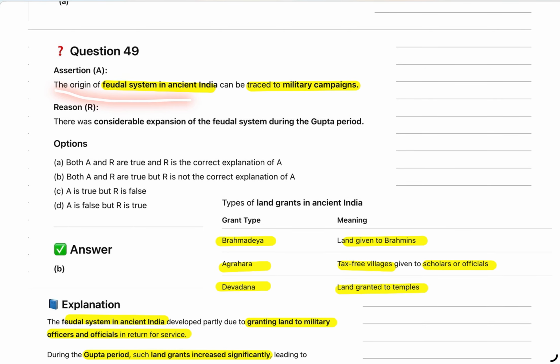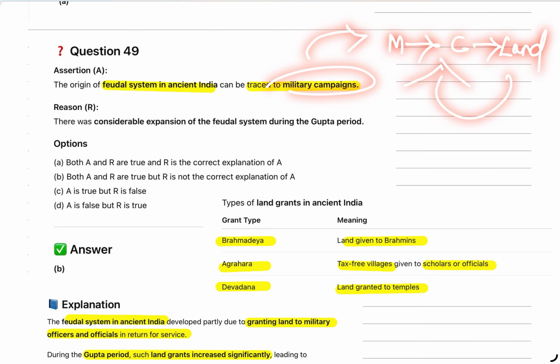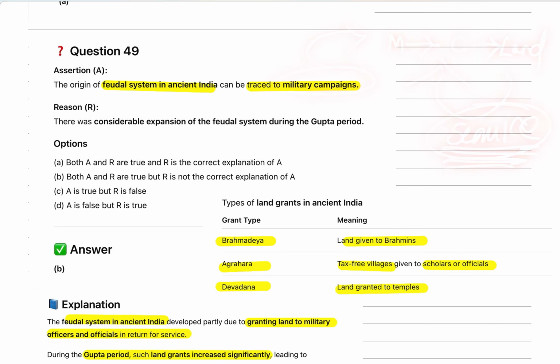Okay. Next question: the origin of feudal system in ancient India is traced to military campaigns. Yes, basically the military commanders were given land in return for their services, which created the system of feudalism in India. So the first statement is true.